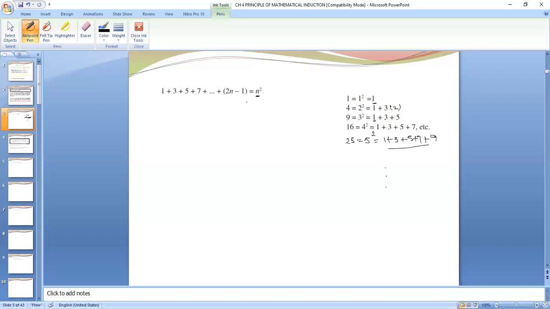From these facts we have derived it, right? But our motive is not to derive it. Principle of mathematical induction says that apply and prove it. We have to prove that this statement, whatever we have written, is true, right? It holds. So we will be doing a few steps in principle of mathematical induction in order to prove such statements.